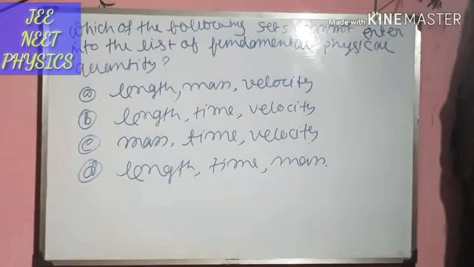Which of the following sets cannot enter into the list of fundamental physical quantities? Option A, length, mass and velocity. Option B, length, time and velocity. Option C, mass, time and velocity. And option D is length, time and mass.